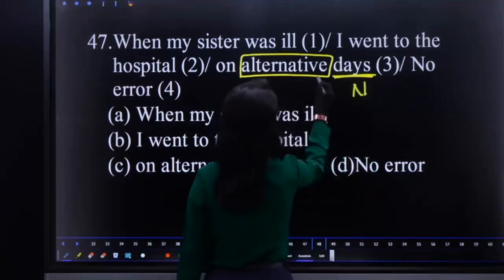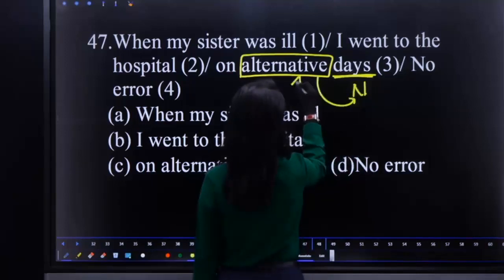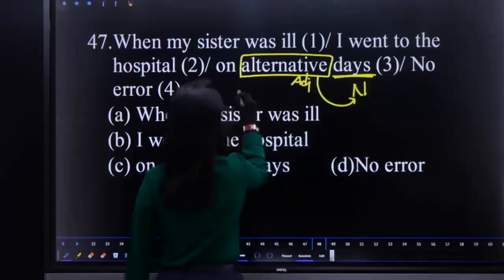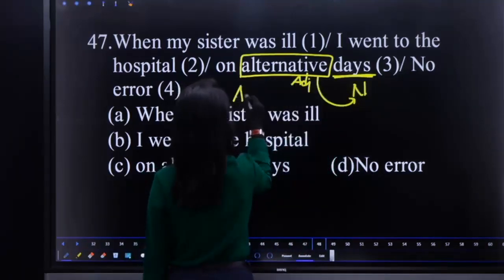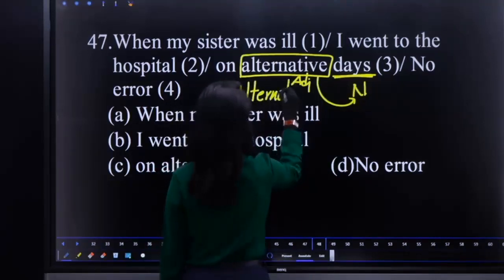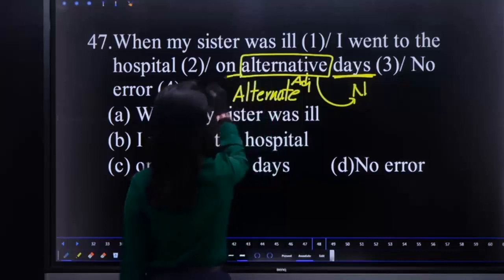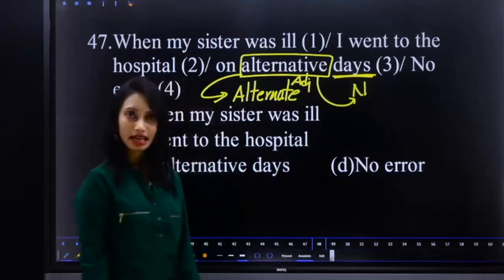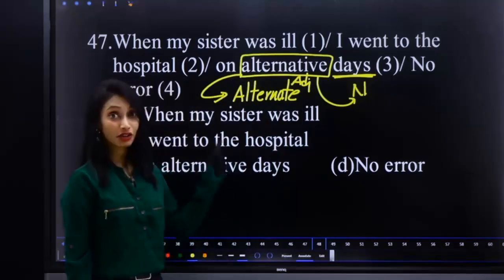We require an adjective to qualify days. Hence, the adjective to be used is alternate days. So replace alternative with alternate because we require an adjective.